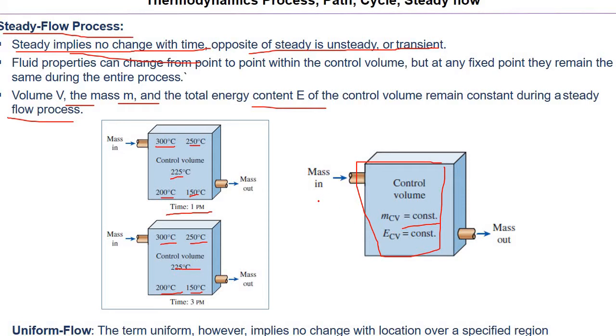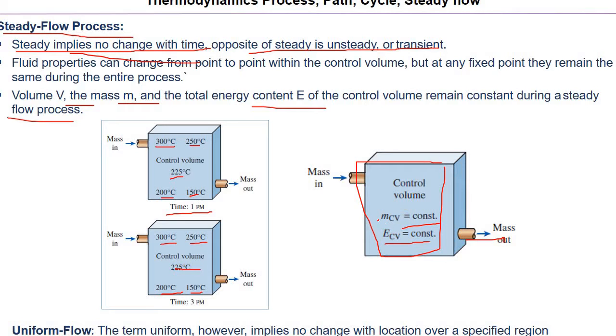The mass conservation law is applied here. Similarly, energy will also be constant, because the mass is carrying energy and leaving simultaneously. If the energy of the control system is not constant, then there will be accumulation of energy, which will cause a rise in temperature. So then the flow will not be steady.